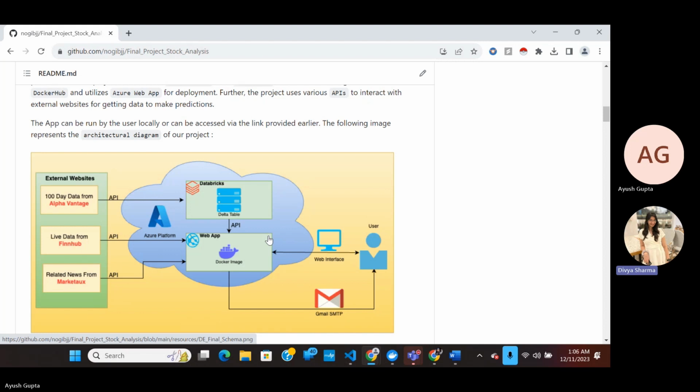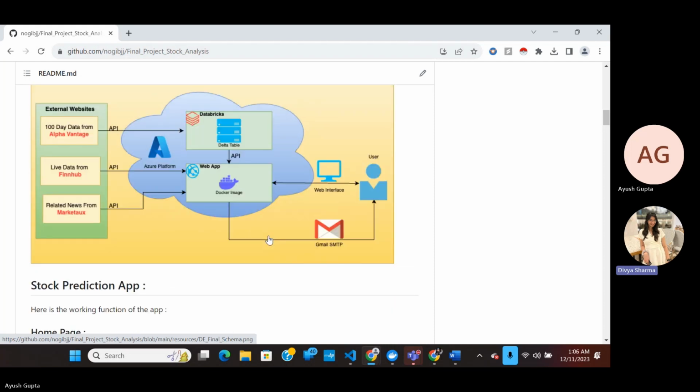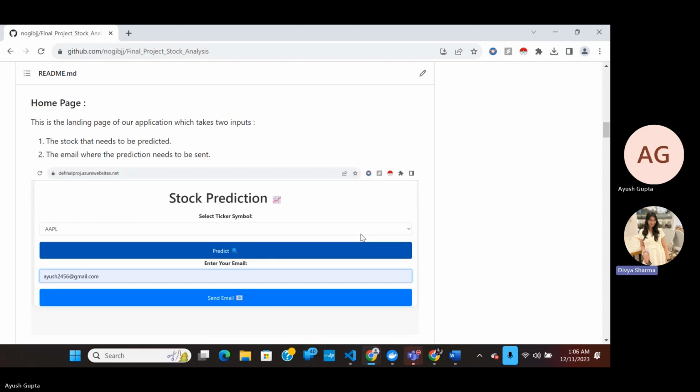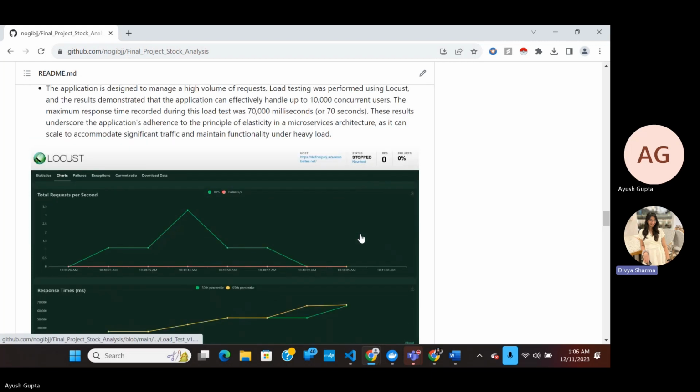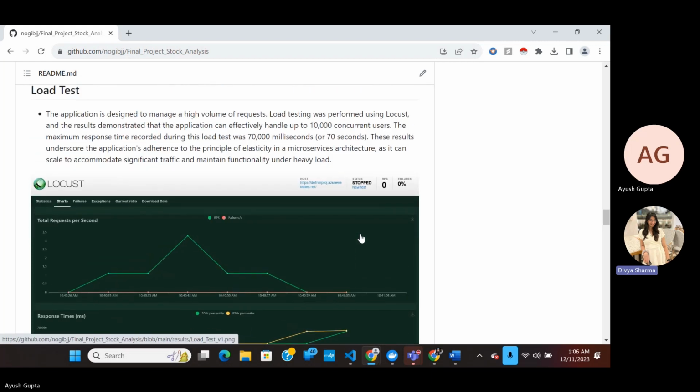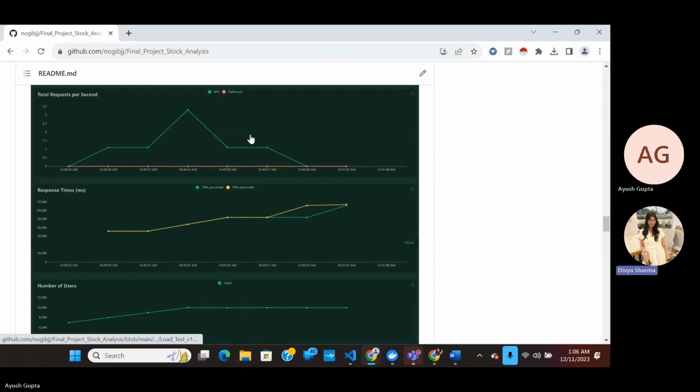So the web app basically has two interfaces, as Ayush showed. The first is the web interface that you can directly interact with, and the second is the Gmail SMTP, which is used to send the emails to you. Moving on to the load testing part of this architecture, we ran a load test for up to 20,000 users, and the response time in milliseconds was around 60,000. So this showed that our web app is able to handle at least up to 10,000 users without much issue.